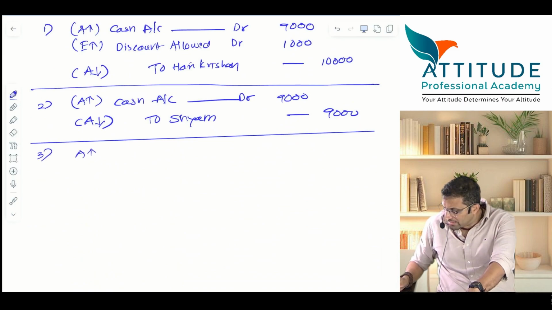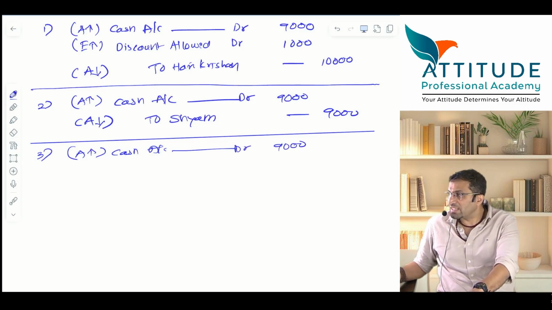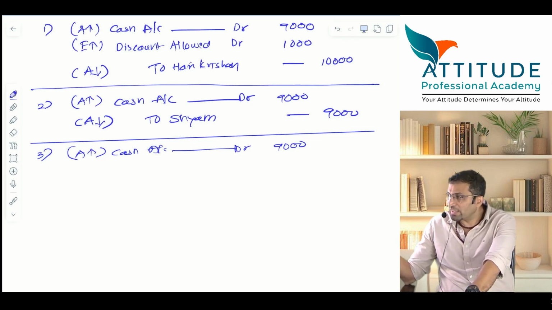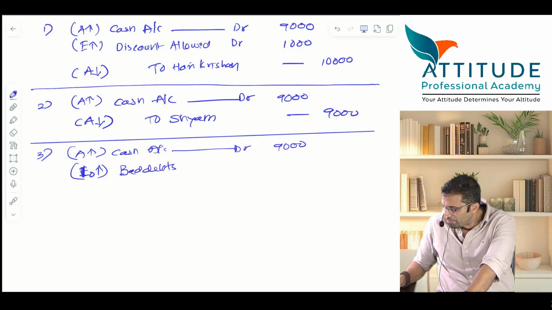Very good. Asset increases. Cash account debit. Very good. 9,000. Then? Very good. Not discount allowed. You are not allowing a discount. You are not giving him a discount, he has become insolvent. It is a loss. Bad debts. What? So expense or loss increases. You can say LO. Loss increases. That is bad debts. Bad debts account debit. How much? 1,000.